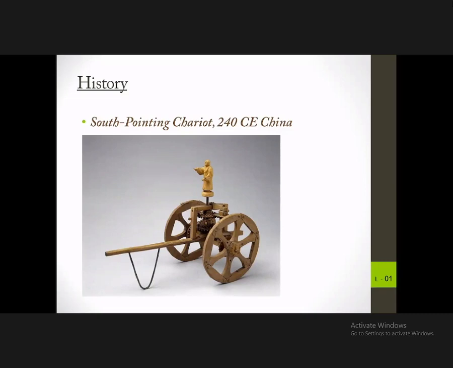So that was the idea behind this south pointing chariot. Chariot, everybody knows. Normally the term came from horse-driven carts, but here it is meant for the cart that carries this figure. So it was 300 years before the Christ.